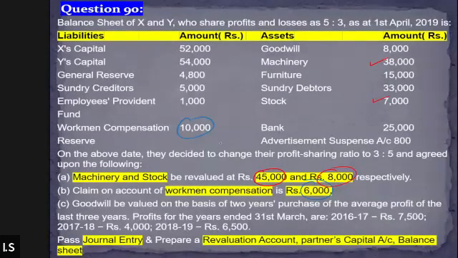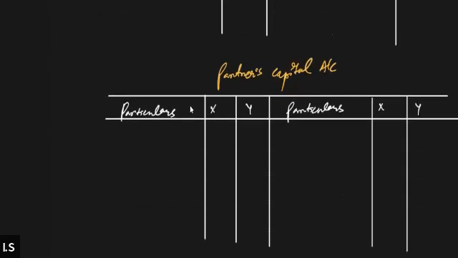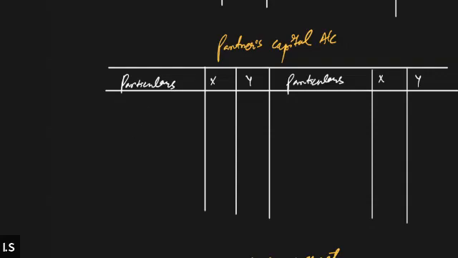So therefore, since the excess amount is to be distributed among the partners in the old PSR, we'll go to the partners' capital accounts. The workman compensation reserve will be distributed between X and Y. So we'll write down by workman compensation reserve. 4,000 is to be distributed between X and Y, right?